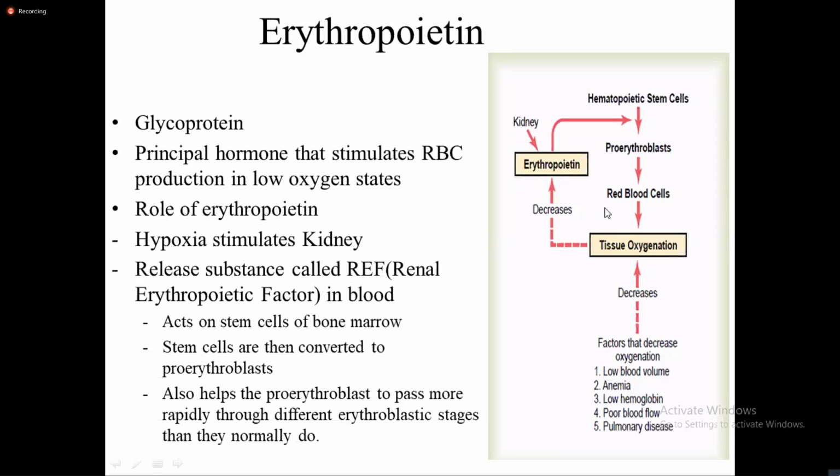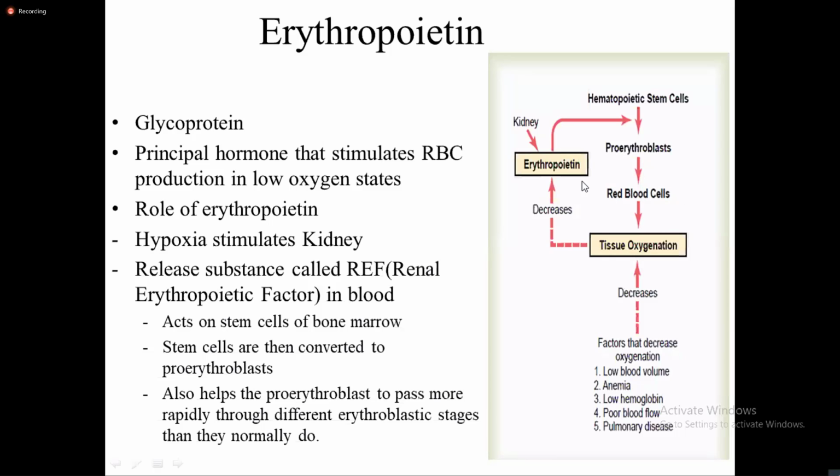Normally it takes a certain amount of time to make RBC from proerythroblast cells, but the erythropoietin hormone decreases that time limit, helping those stages to be crossed rapidly. So they help the proerythroblast pass more rapidly through different erythroblastic stages than they normally do, as stated in the slide.